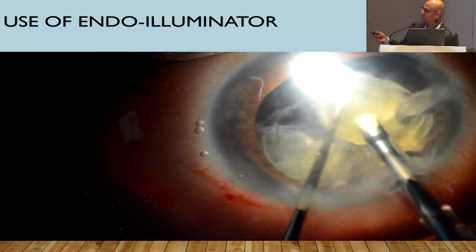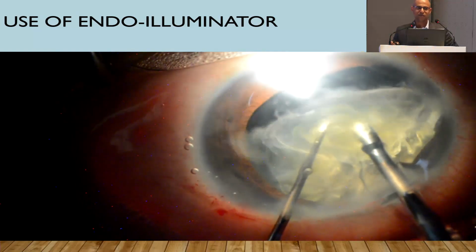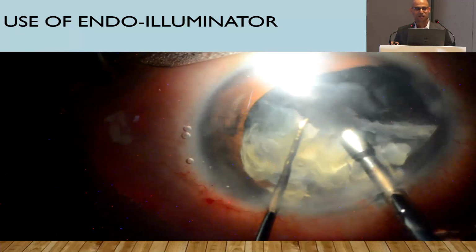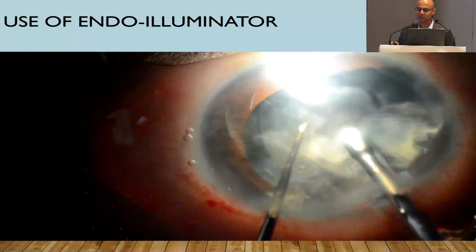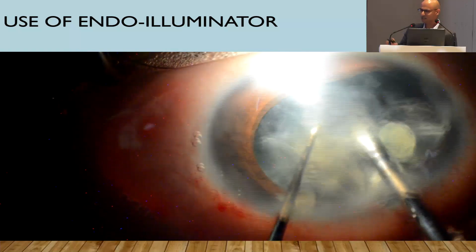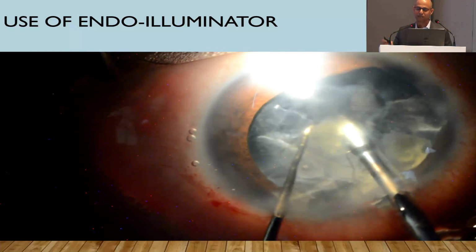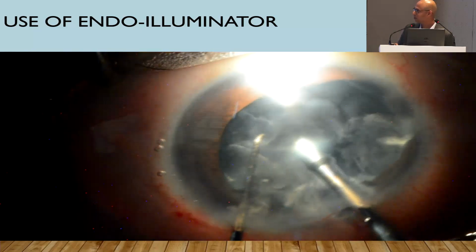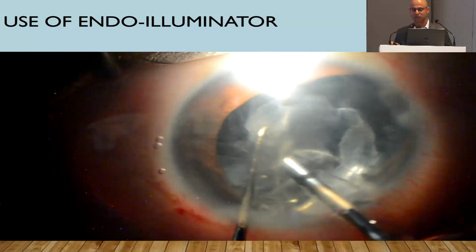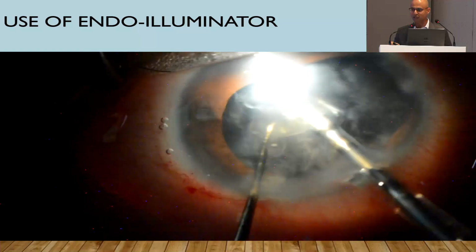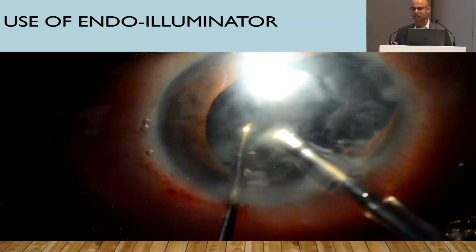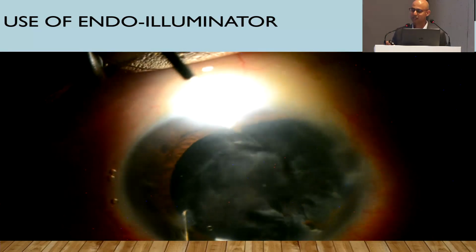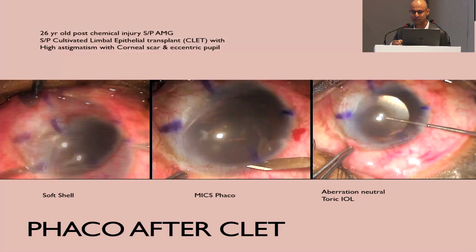Endoilluminator, I think, is another tool that every cataract surgeon should have. Routinely the retina specialists use these, but they are available standalone as well. You don't really need to have a retina machine for it, and it's just a small LED light, and you can connect your light pipe to it, and it gives you a very good visualization of structures inside the eye. So, it can be used for all steps of cataract surgery, and also to visualize other things that might happen, like a Descemet's detachment or a vitreous loss or a capsular tear. All of these can be seen very well, especially in opaque corneas.